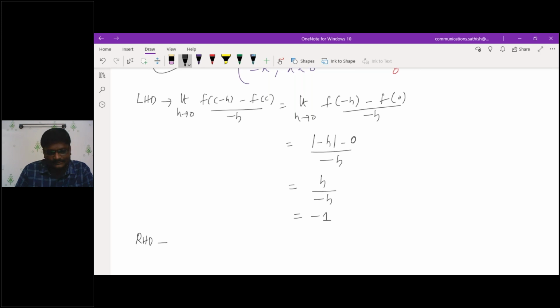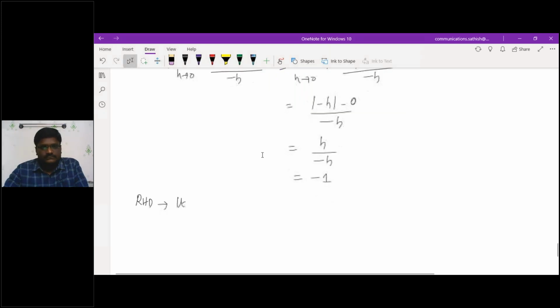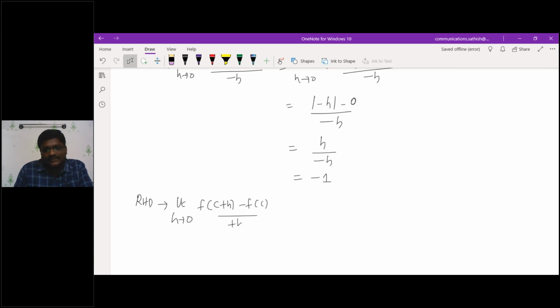Same analysis. Limit h tending to 0, f of c plus h minus f of c by plus h. Am I correct?